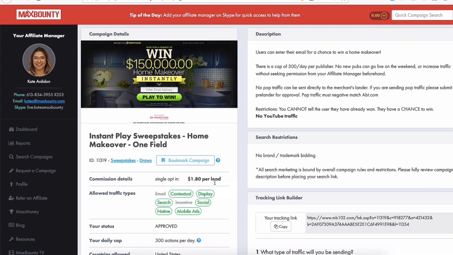Now, remember, the beauty of this campaign is that if you're buying these leads for less than $1.80, then you're making money. Obviously, if you're spending like $2 per lead, you're losing money. But with Facebook, you should have no problems creating relatively cheap leads where you can make a decent amount of money, because maybe your leads cost 20 cents or 30 cents or 50 cents, and for this campaign, you're getting $1.80. So you're going to be making like $1 per lead, and if you have 100 of these per day, you're going to be making $100 per day, or more or less depending on your effort and things like that.